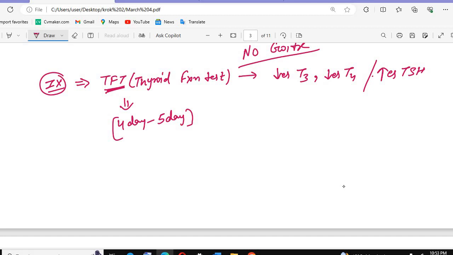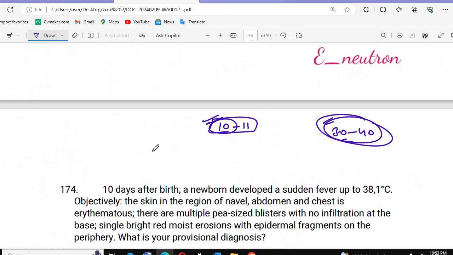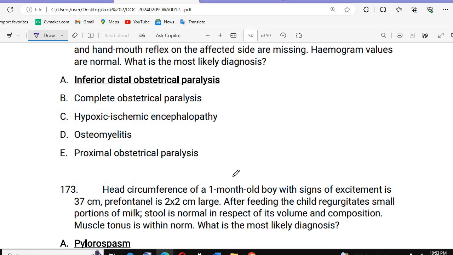So that was congenital hypothyroidism, which you need to remember. After that, we have some questions here.